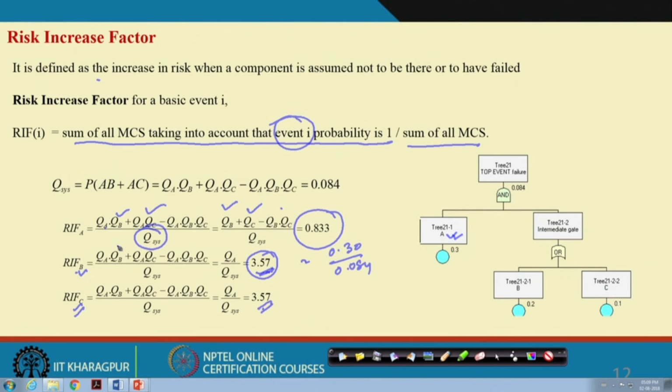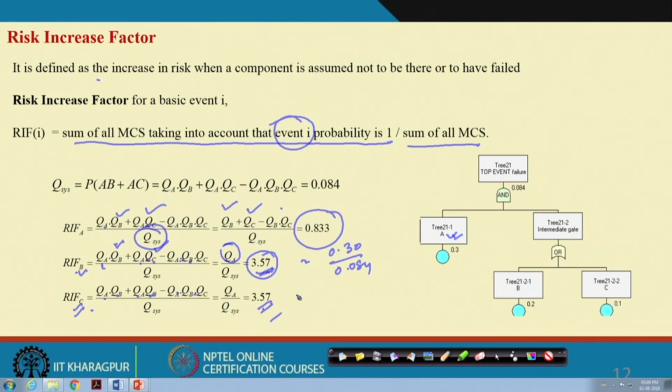Why? Suppose QB equal to 1, then it is QA and QC, okay, then QC minus QC, this is QA, correct? Now, if we see C equal to 1, it is QA, QB, okay, this is correct.